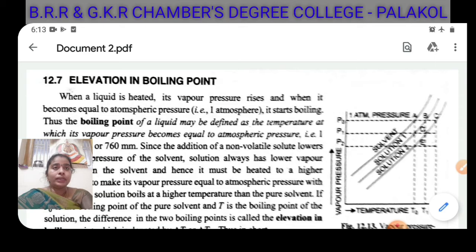And if due to the presence of a solute the vapor pressure is decreased, obviously you will have to supply more heat to make more and more molecules escape, so that their pressure becomes equal to the atmospheric pressure. So if the presence of non-volatile solute particles decreases the vapor pressure of the solution, how would it affect the boiling point? It would lead to an increase in the boiling point. Why? Because of this graph.